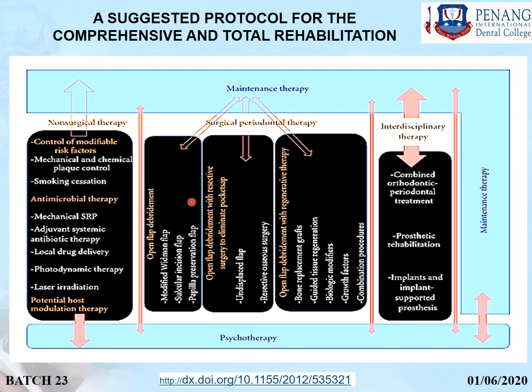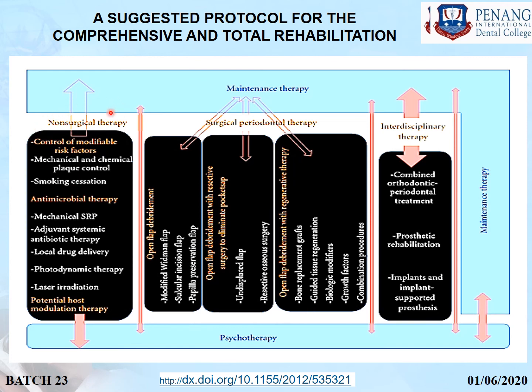There can be open flap debridement with resective surgery to eliminate the pockets. There can be open flap debridement with regenerative therapy, which includes placement of grafts, GTR, biological modifiers, growth factors and a combination of all these factors. Speaking of interdisciplinary therapy, it can be combined with orthodontics also, and if tooth loss is there, you can go for the prosthetic rehabilitation. Implants and implant supported prosthesis can also be used.